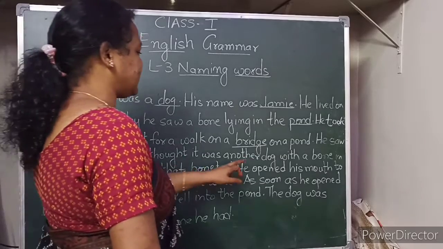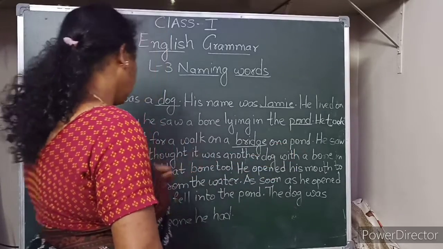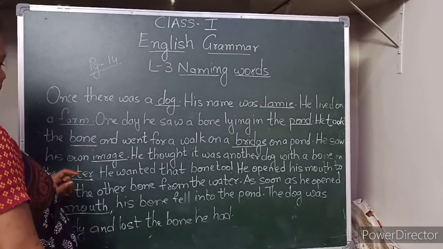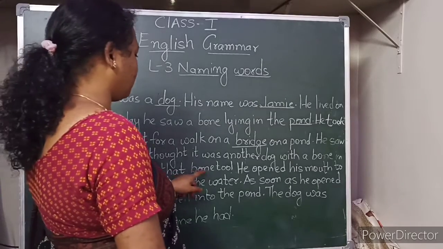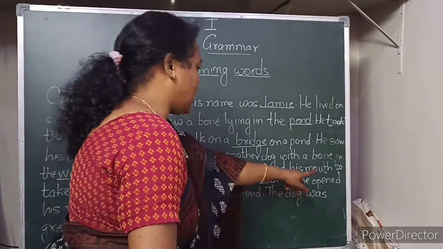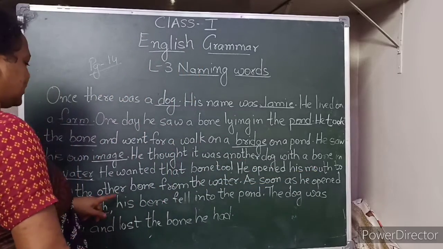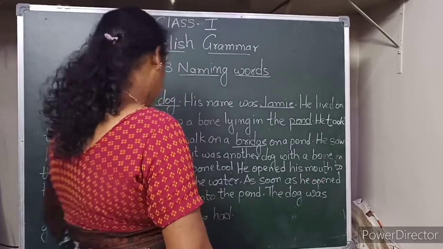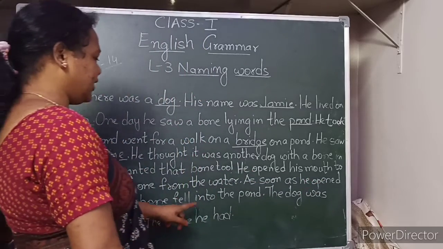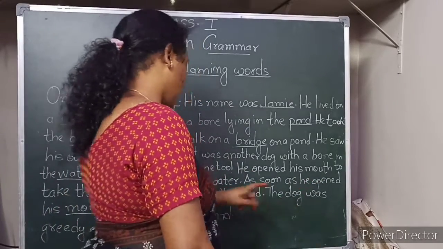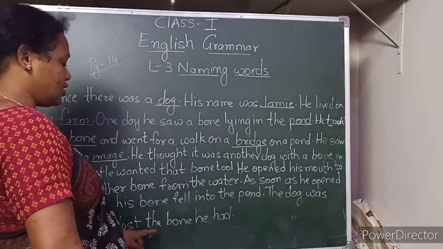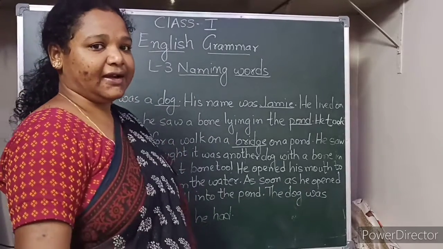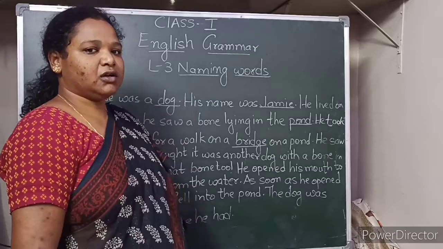He thought it was another dog with a bone in the water. He wanted that bone too. He opened his mouth to take the other bone from the water. As soon as he opened his mouth, his bone fell into the pond. The dog was greedy and he lost the bone he had. Okay, children? So, copy it down.